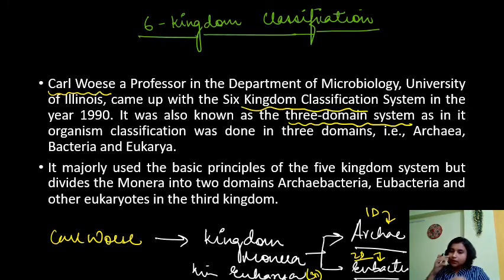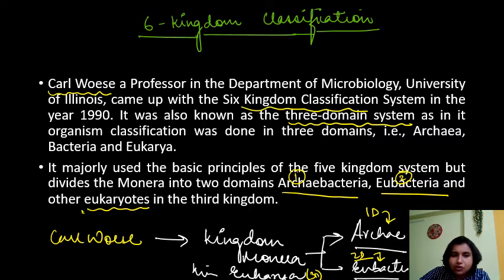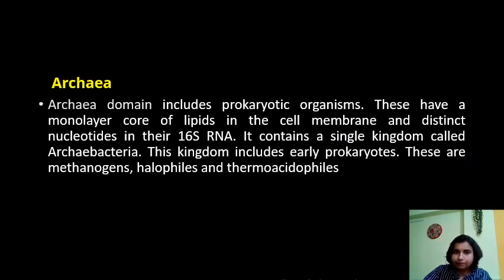So basically, Carl Woese divided the kingdom Monera into two kingdoms, Archaebacteria and Eubacteria, and all the rest, Plantae, Animalia and Protista, he put under Eukarya. So this is one domain, this is the second domain, and this is your third domain. Clear? So that is the six kingdom classification.